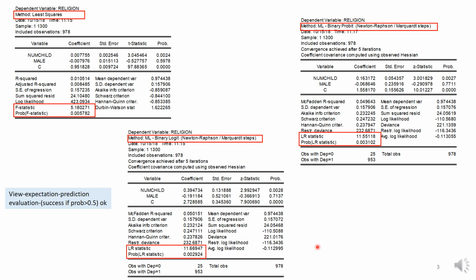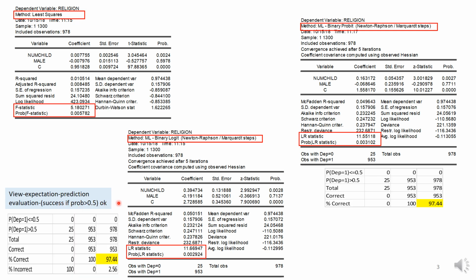Okay, so if you want to check your R squared or your count R squared, you can go to EViews. Once you have your output, go under View, and then choose Expectation Prediction Evaluation. They will ask you for the success probability cutoff, greater than 0.5, and you say okay.